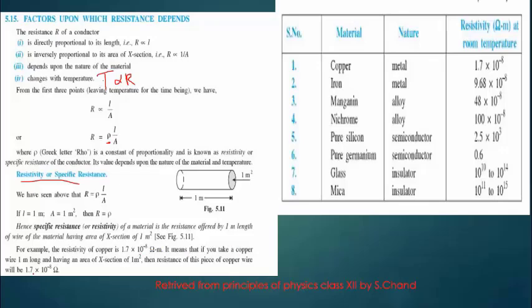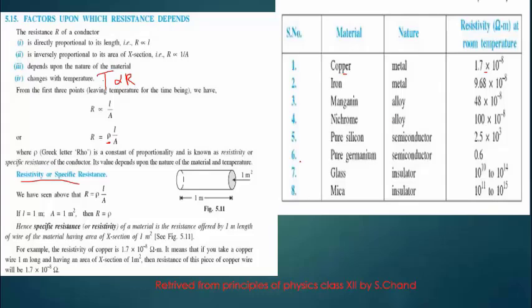It means that if you take a copper wire 1 meter long and having a cross-sectional area of 1 meter squared, then the resistance of the copper wire is 1.7 times 10 power negative 8 ohms. That's why we say it is the resistance offered by 1 meter of length of wire of material having a cross-sectional area of 1 meter squared. So here we have a table of resistivity values for different materials. We have copper and its corresponding resistivity, and similarly for the others.